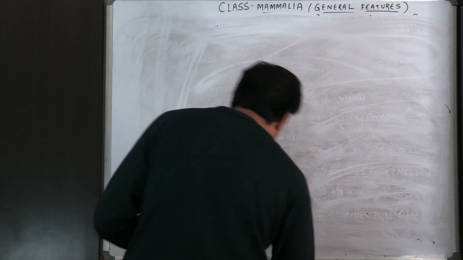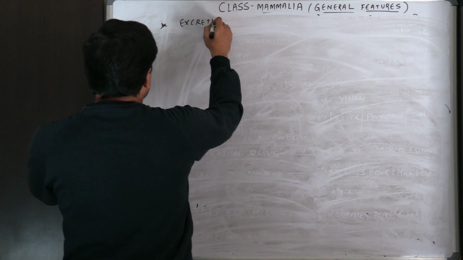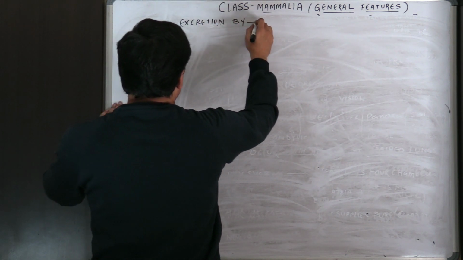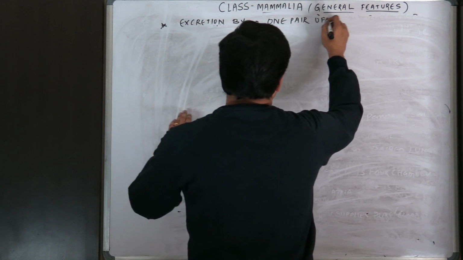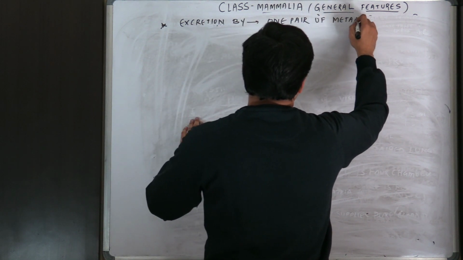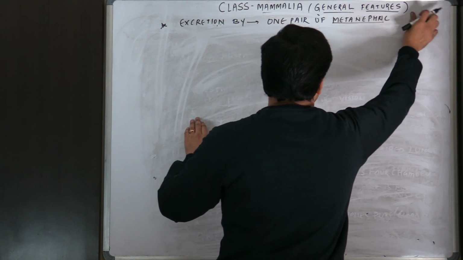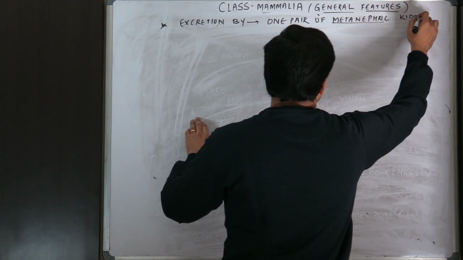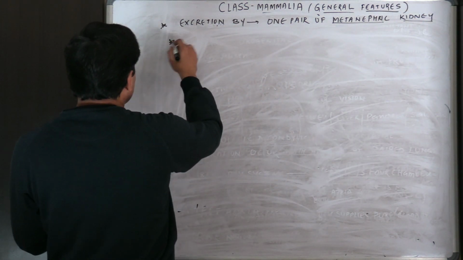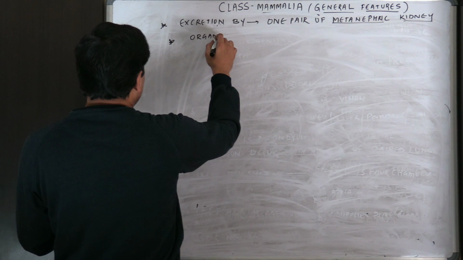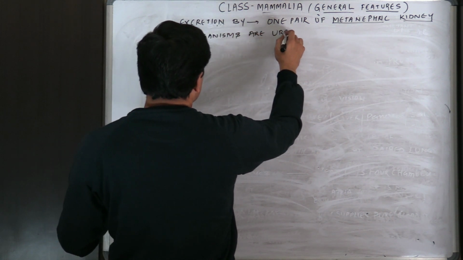All right. So excretion by one pair of metanephric kidney, right? Organisms are ureotelic.